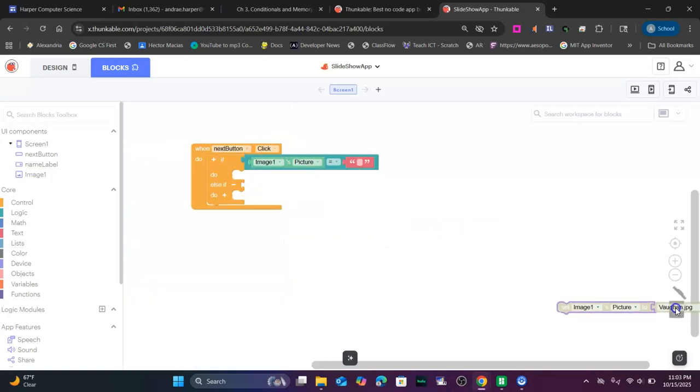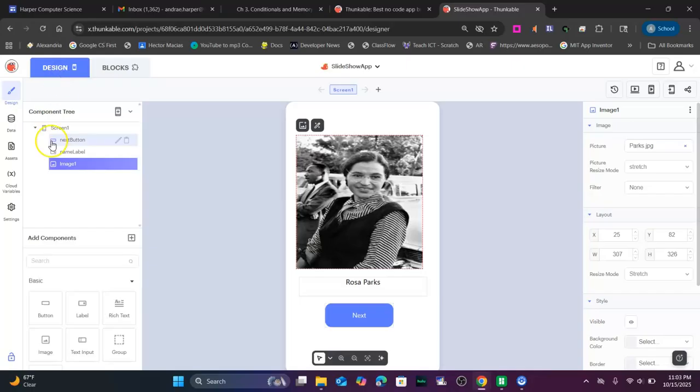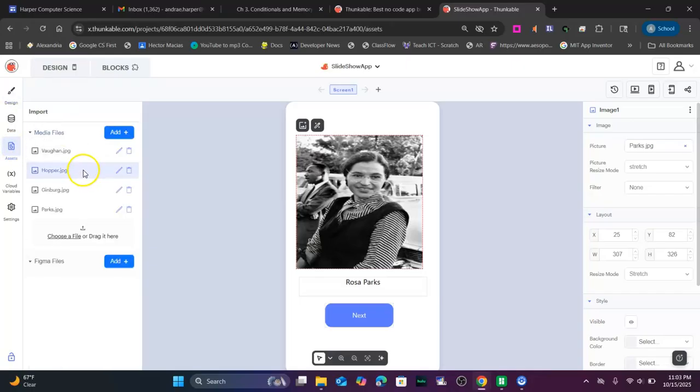And so if we go to our design, click add sets, we're going to have to type in our text exactly like this. So you want to make sure you name them appropriately. You can also go in and rename them if you need to, but they do need to have names. So mine is Vaughn with a capital V, Hopper.